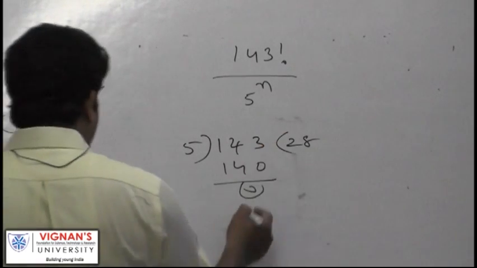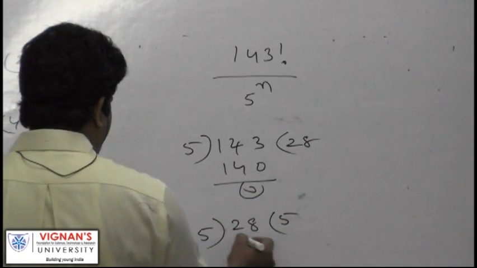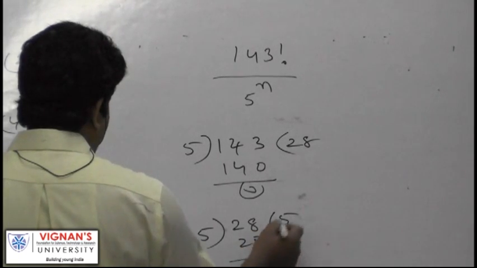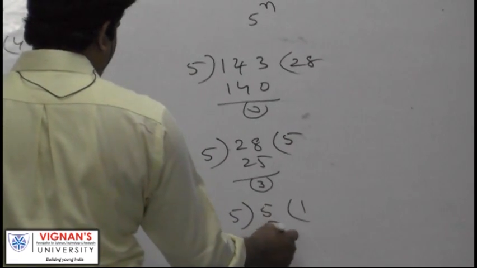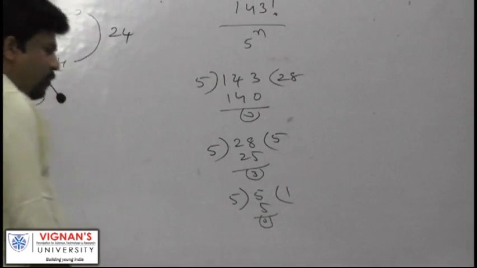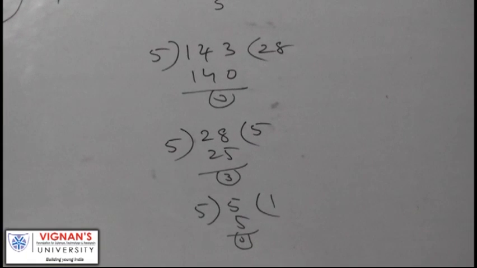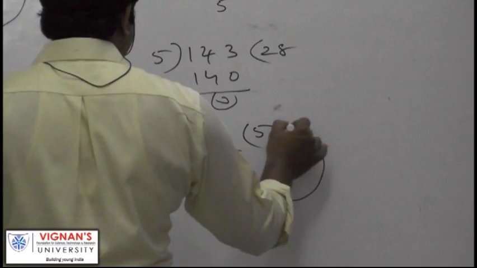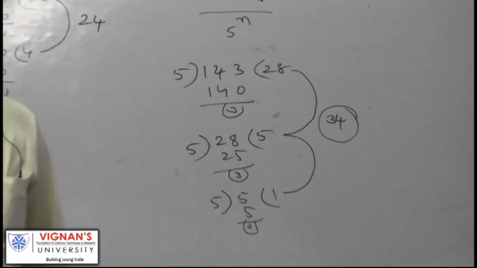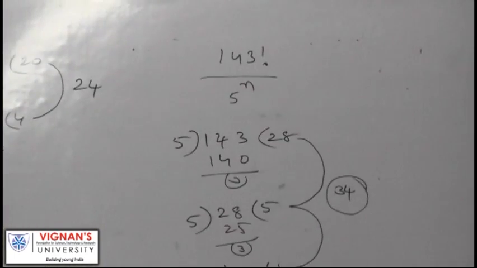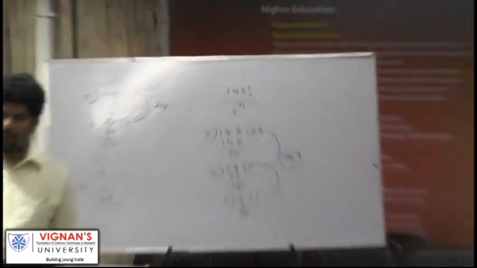Now take this quotient, divide it again by 5. 5 5s are 25. Now again 5 can be divided by 5. 5 1s are 5. Now the quotient is 1, that cannot be further divided, right? So add all the quotients. 1 plus 5 is 6, 6 plus 28 is 34. So what is the maximum value of n? 34. Understood?